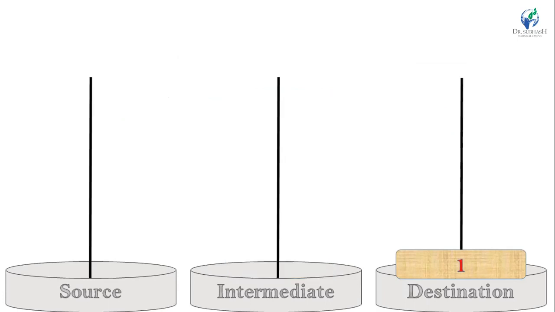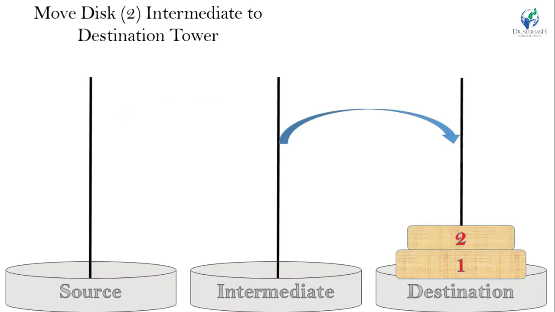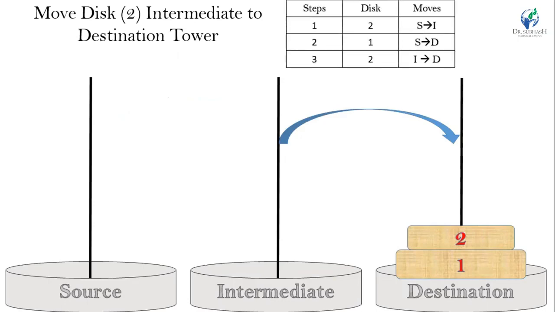Now, next step is move disk 2 from intermediate to destination tower. So in our third step, we select disk 2 and move it from intermediate to destination tower. So, this way we can achieve our goal state.